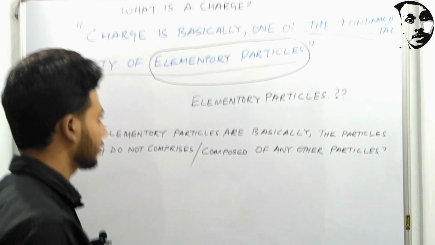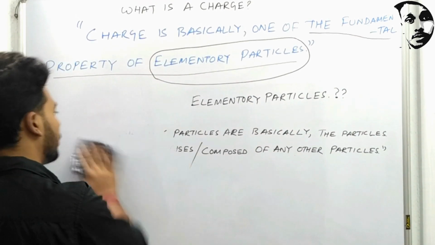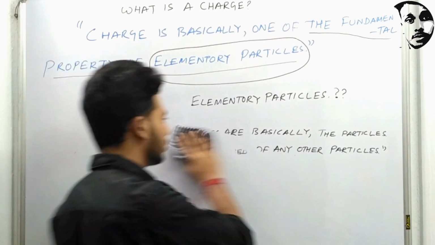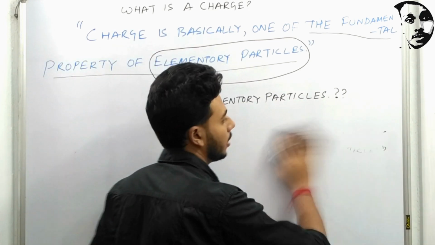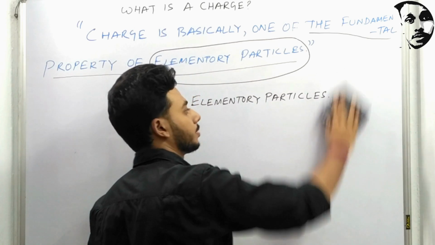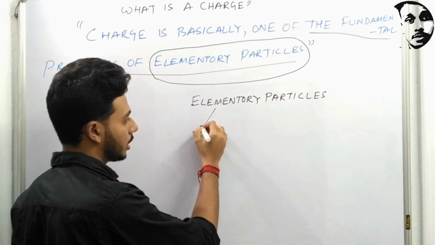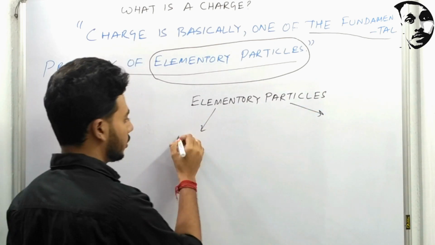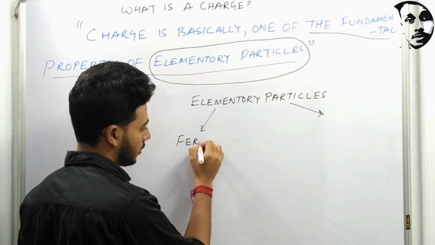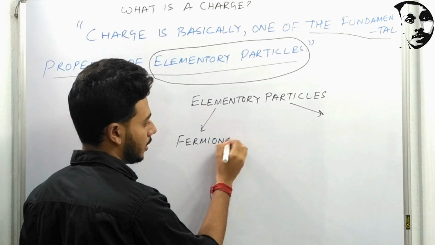Now we will discuss the classification of the elementary particles. Generally, elementary particles are classified into two categories: the fermions and the bosons.